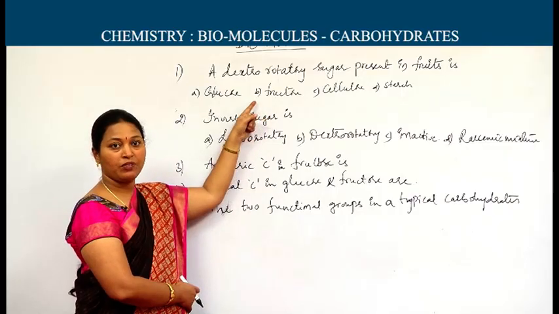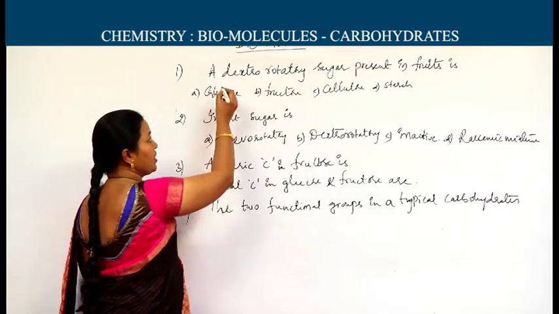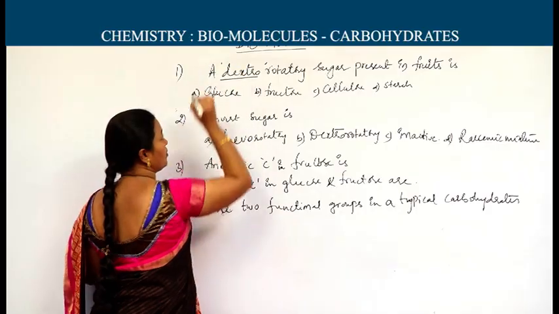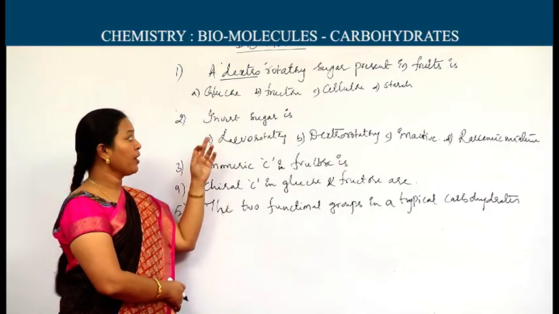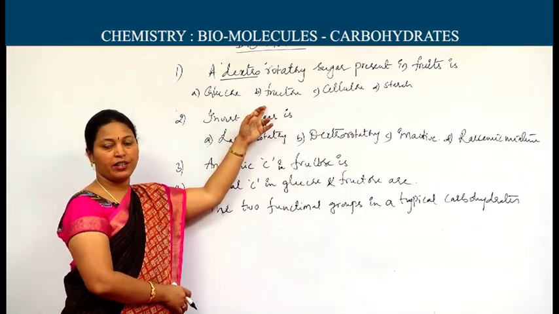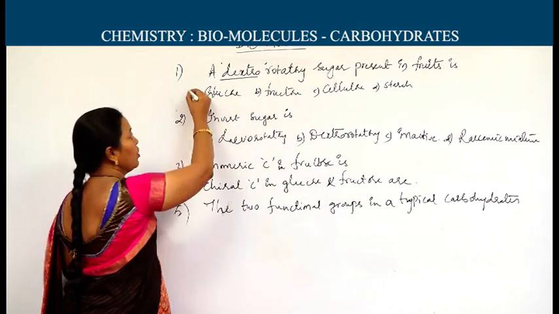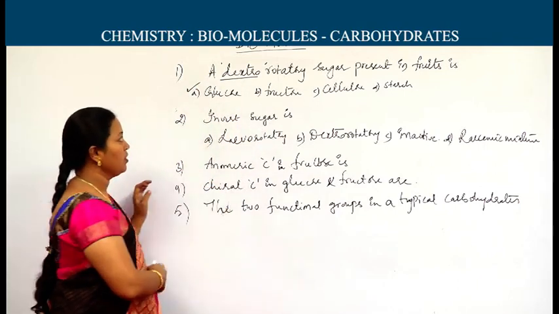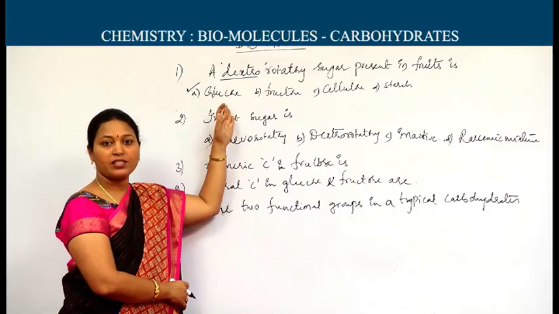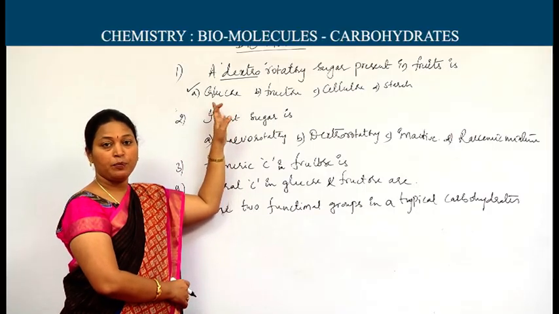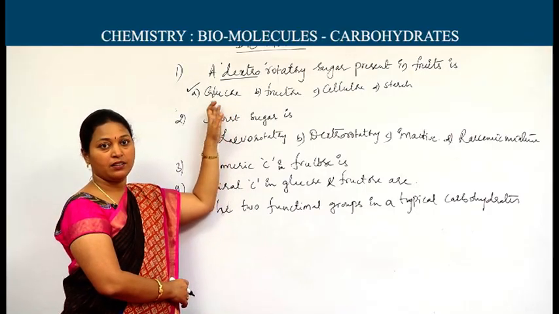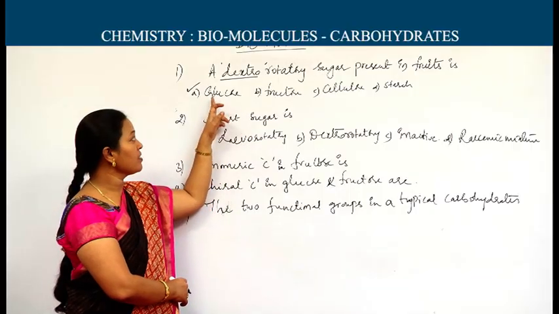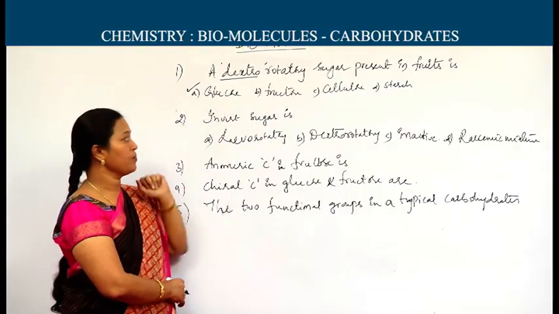But you have to be very particular about the word dextrorotatory. Fructose is levorotatory. So the answer is glucose but not fructose, because glucose is also present in fruits. 20% of grapes contain glucose. So the answer is glucose but not fructose.